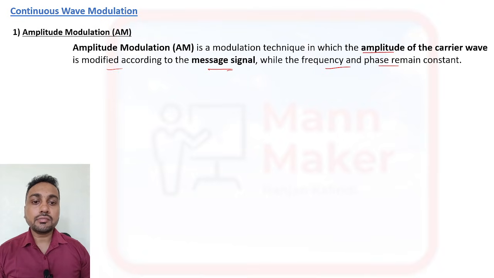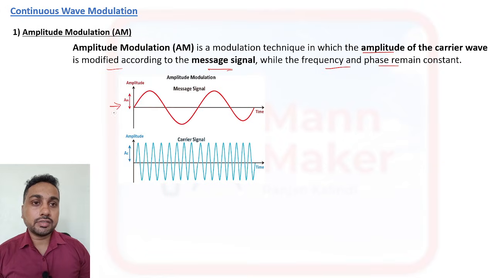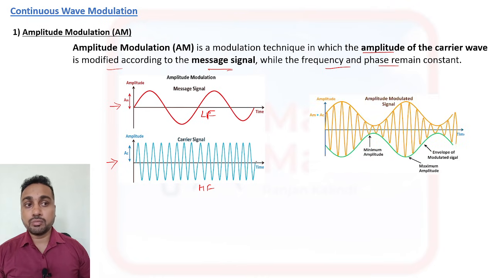In this also we have one message signal. This is our message signal. In this message signal we are superimposing our carrier signal with a high frequency. The message is low frequency and the carrier has a high frequency. After superimposing it will produce a modulation. After modulation our waveform will be like this. This is modulation.